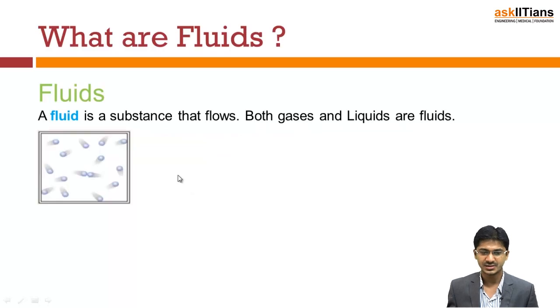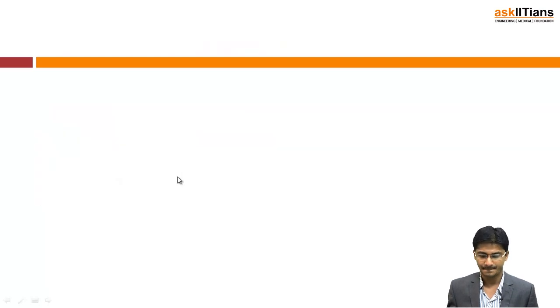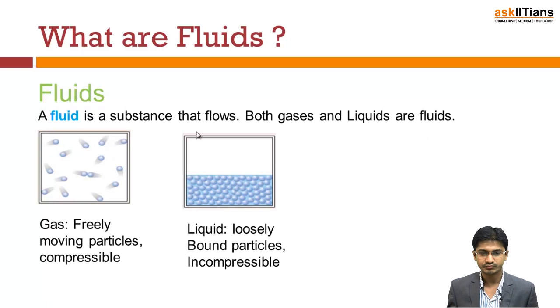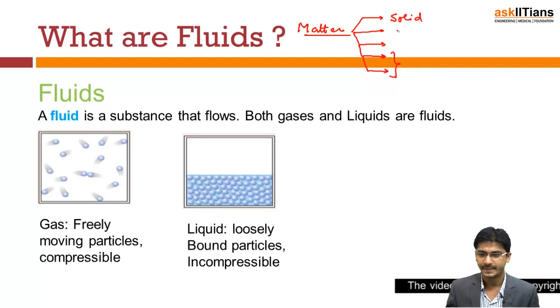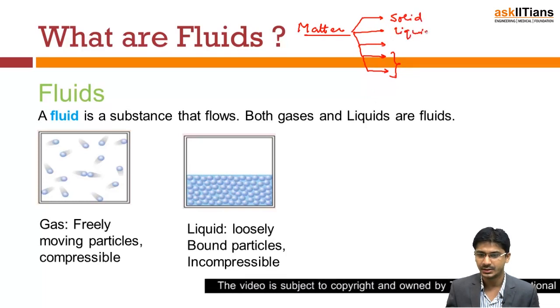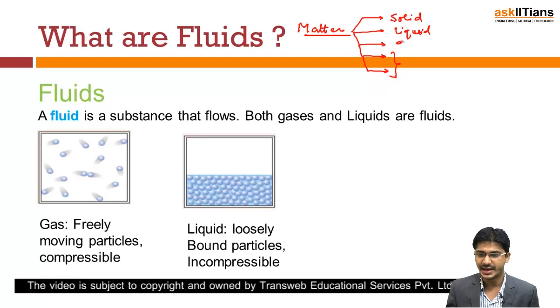Now the first thing is, what are fluids? So now we know the matter is divided into three kinds that exist in the universe that we know, although there are two other kinds that we will not be discussing here. Now the most common we know is solid, and then is the liquid, and then there is gas.